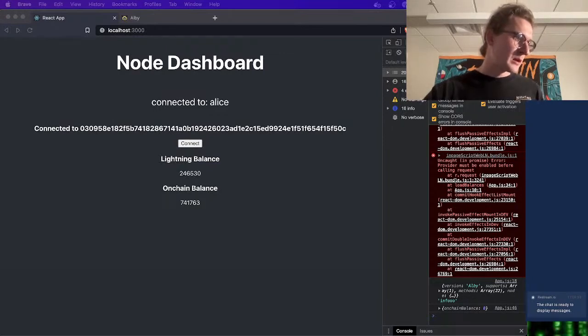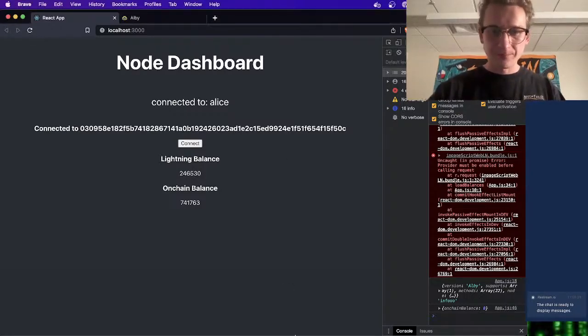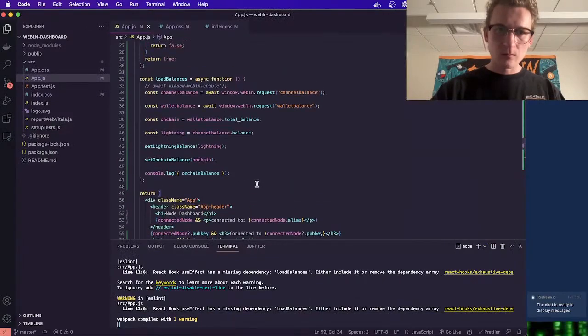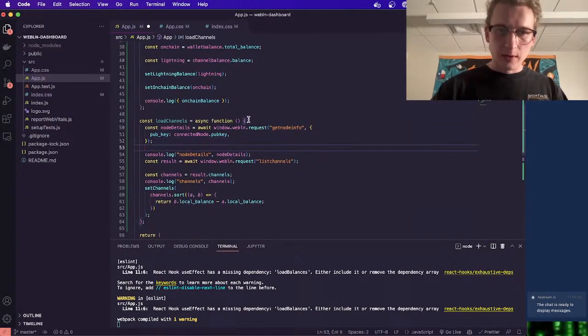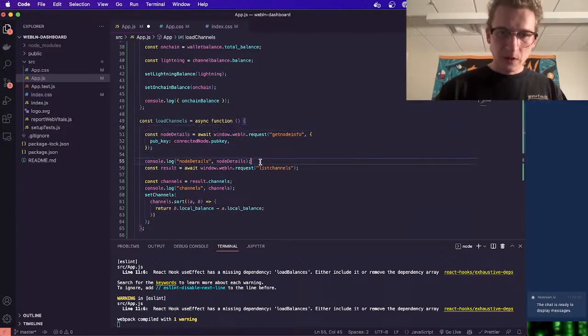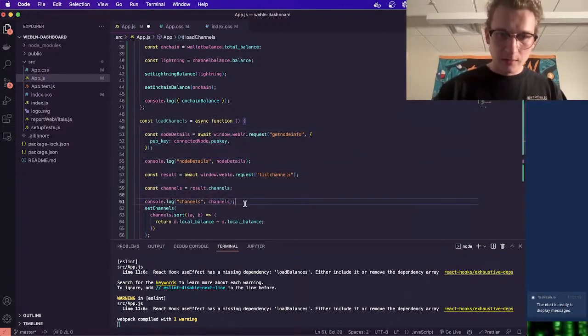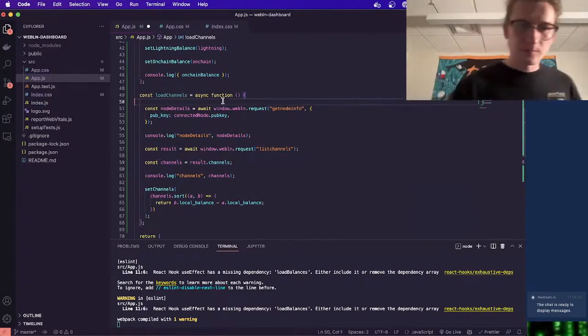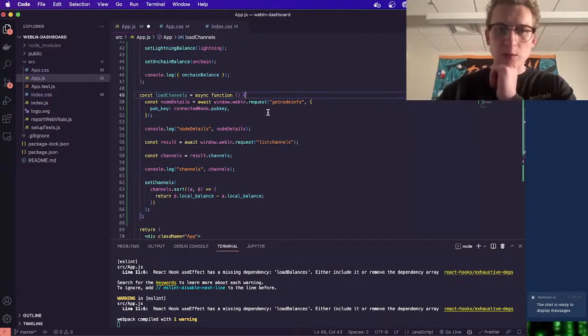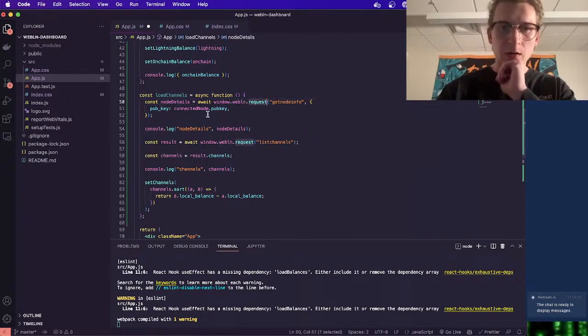So next I'm going to add a load channels function to go along with our load balances. And we will walk through this. Got some console logs in here. So we're calling our get node info request here, which requires us passing our public key.